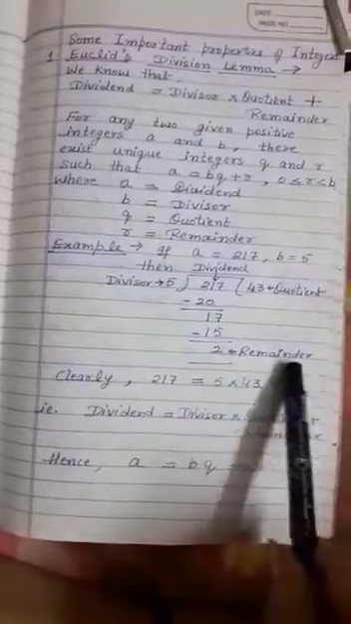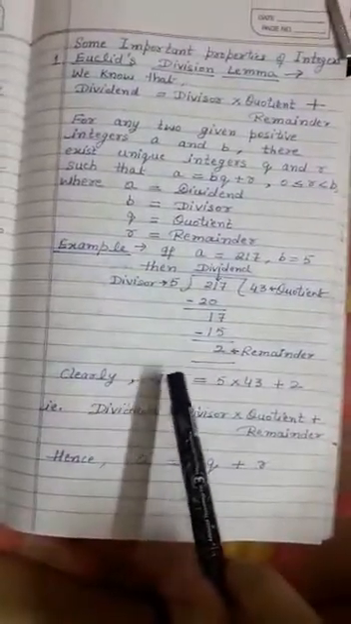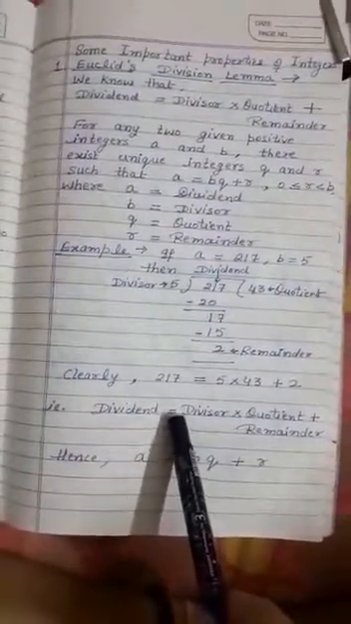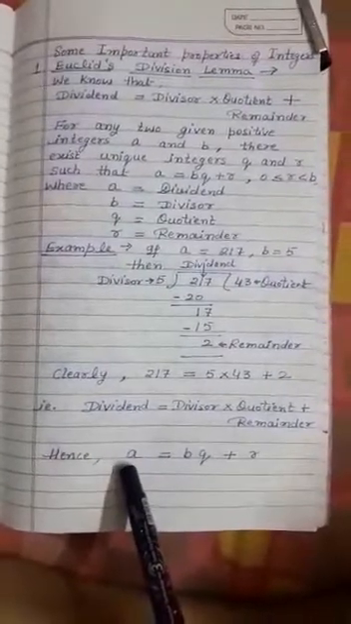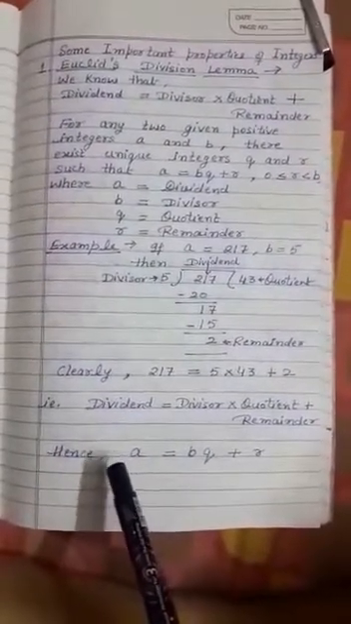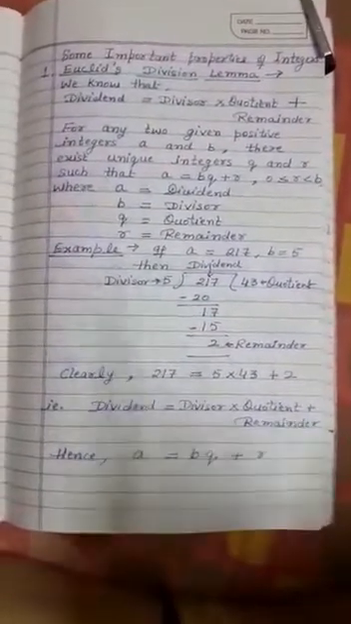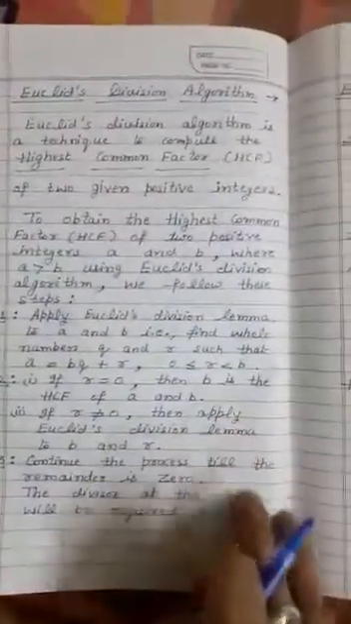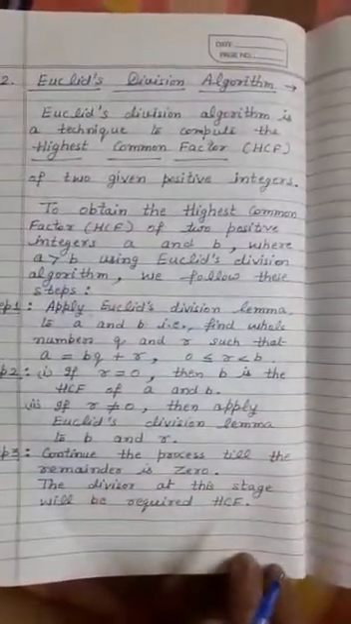Means by solving it we will get 217. So this is exactly same. Hence this is called Euclid's division lemma. That is, a equals bq plus r, where a is dividend, b is divisor, q is quotient, and r is remainder.